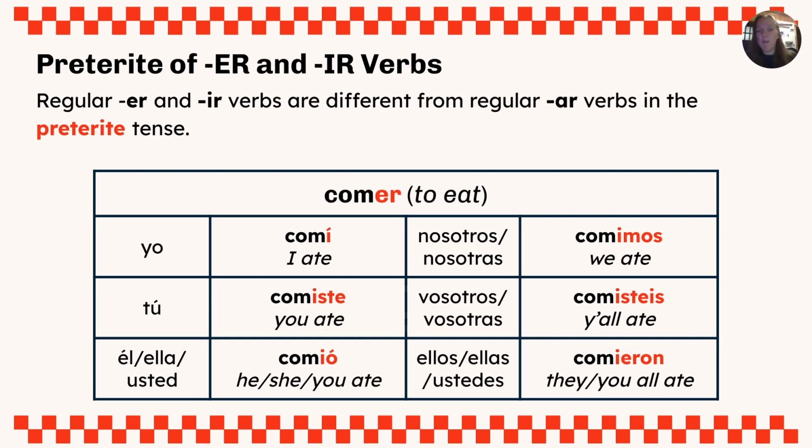In the tú form, we replace the ER with iste to make it comiste, to say you ate. In the él, ella, usted form, we have comió, to say he, she ate, or you in a formal way ate. In the nosotros and nosotras form, we have comimos, to say we ate. In the vosotros and vosotras forms, we have comisteis, to say y'all ate. Remember, this form is only used in Spain. And for the ellos, ustedes form, we have comieron, to say they or you all ate. The tú form is the informal way to say you, and usted is the formal way to say you.